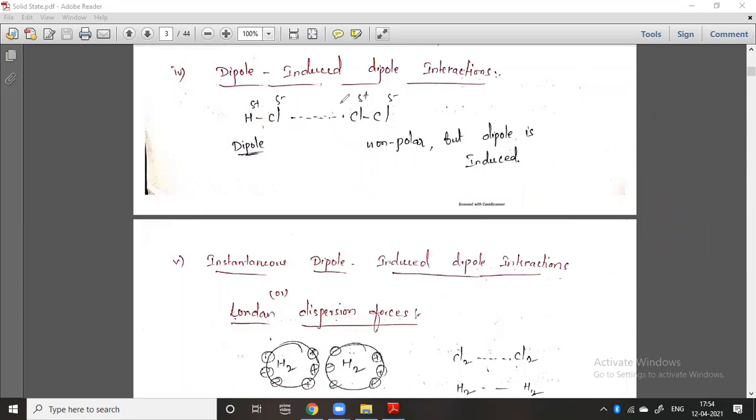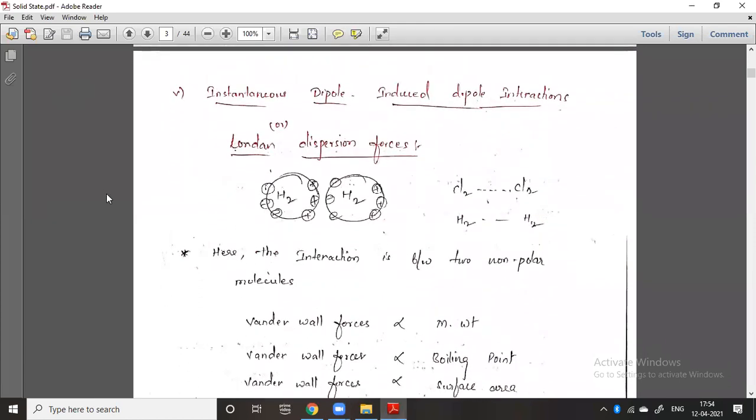So the next case, the last case, you can check here: the instantaneous dipole induced dipole interaction. Instantaneous dipole or induced dipole interaction means there is no particular dipole moment. Actually, originally there is no dipole moment.